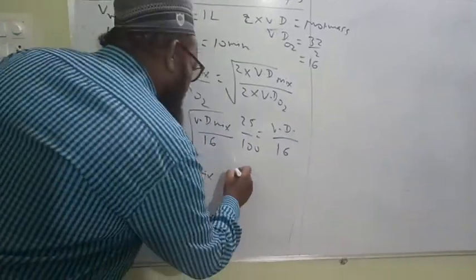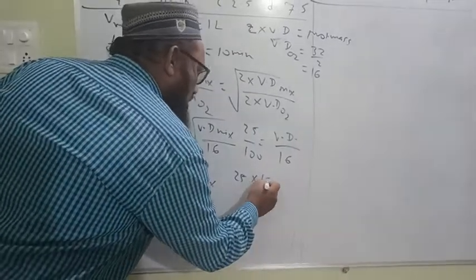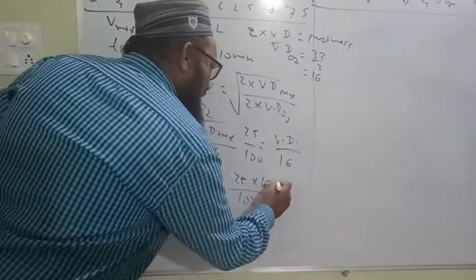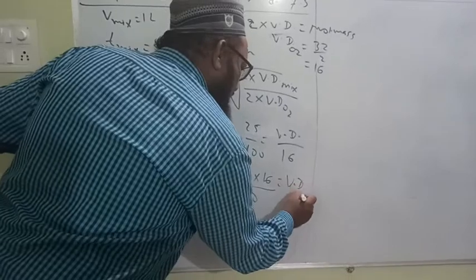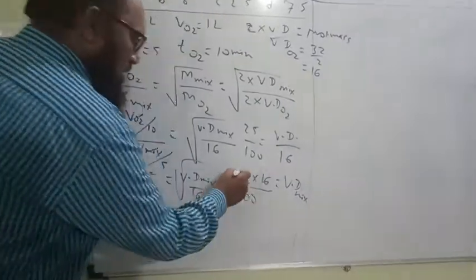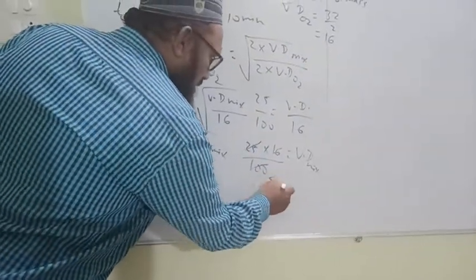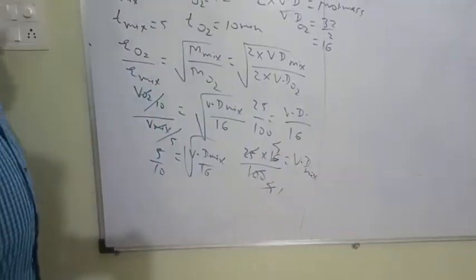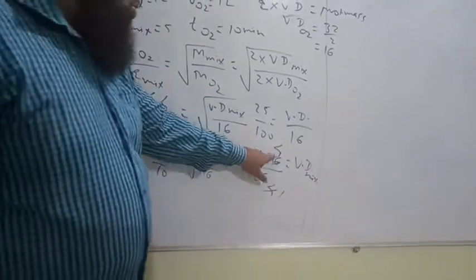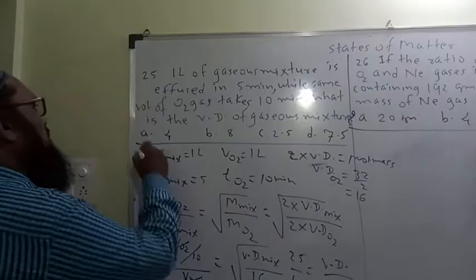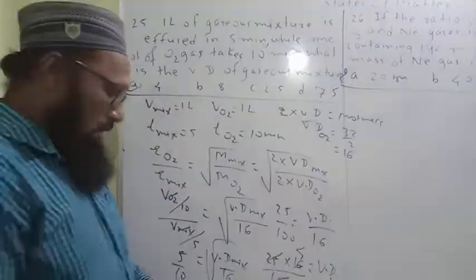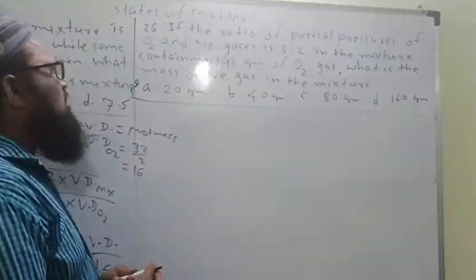Then what we will get here? 25 into 16 upon 100 is equal to the vapor density of gaseous mixture. 4, again 4. The vapor density of gaseous mixture is 4. A is the correct option.